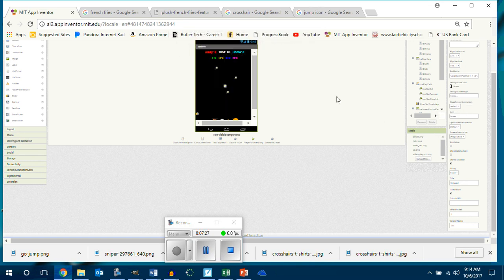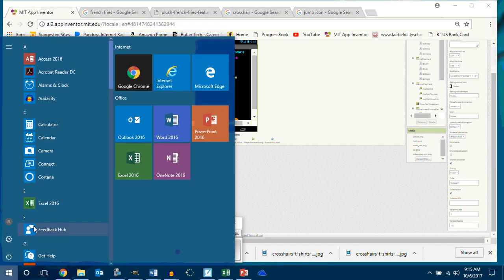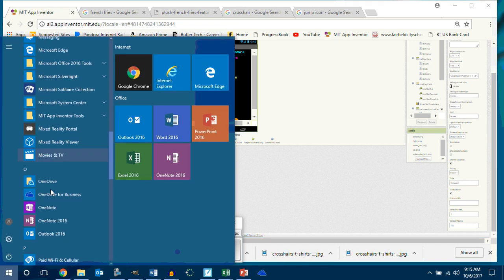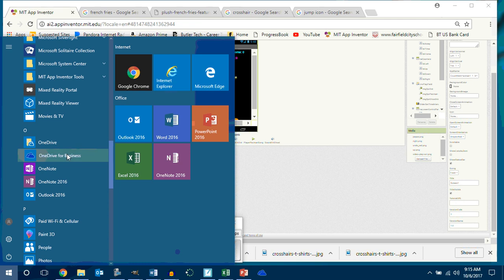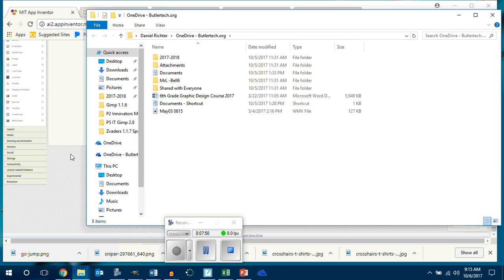Oh, by the way, you need to start saving stuff on your OneDrive for business. And once you do that, who changed seats the other day? If you change seats, all your stuff will come with you. So start saving everything on the OneDrive for business. If you guys go over here, go down. This is alphabetical order. Go down to OneDrive for business. You might have to log in with your email, your Butler Tech email. Are you with me? But then start creating all your folders in here.